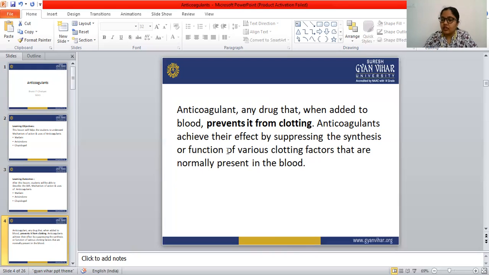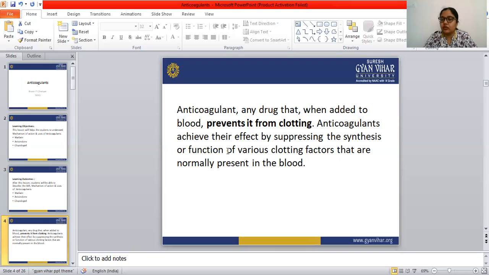That is again a condition or disorder mainly seen in cardiovascular disease related patients. So the anticoagulants are any drugs that, when added to the blood, prevent the clotting. To prevent the clotting, the doctors are prescribing these anticoagulant drugs.